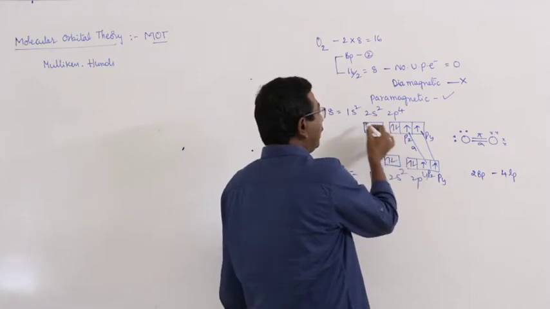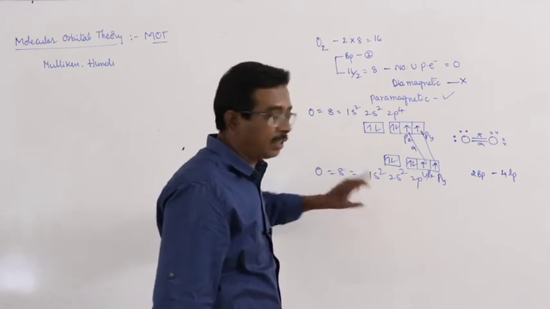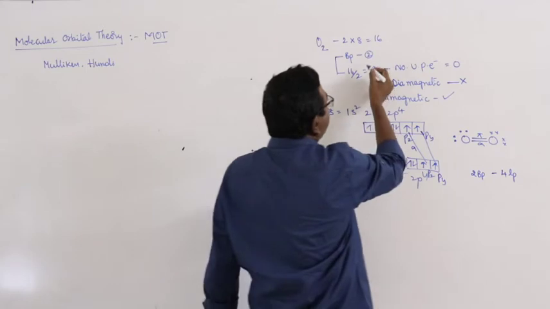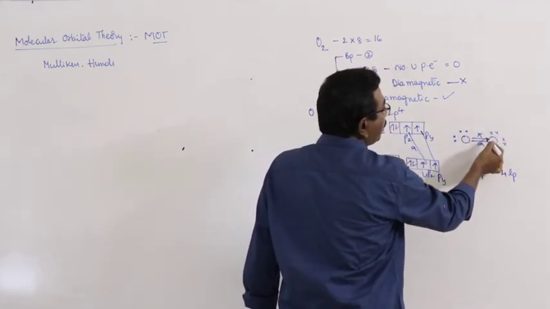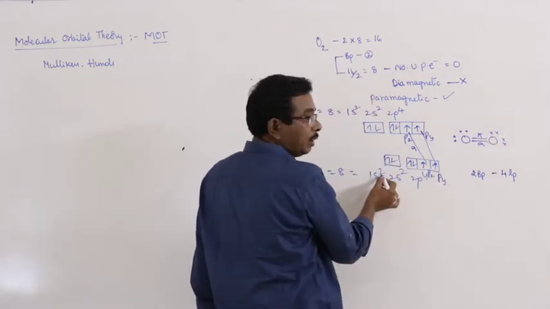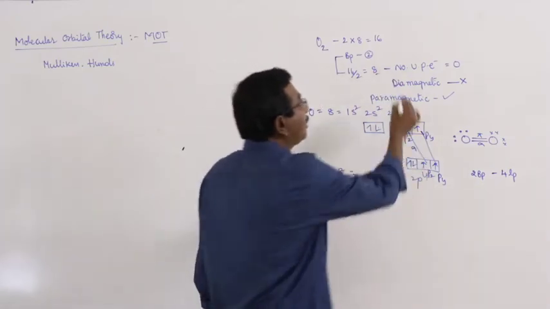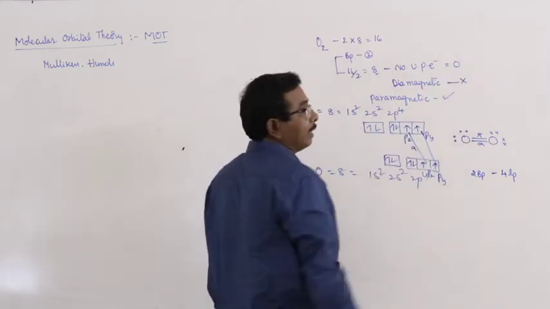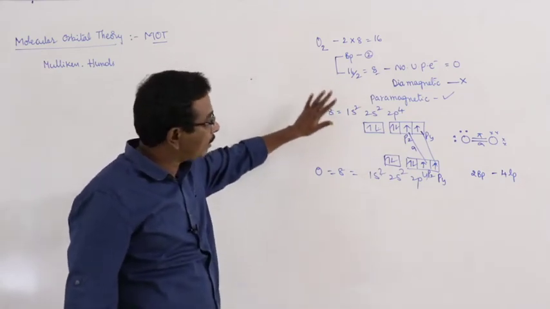There are 2 electrons in each 1s orbital of each oxygen atom. Totally 16 electrons. Total number of electron pairs is equal to 8. 1, 2, 3, 4, 5, 6. 6 into 2, 12. 12 plus 2, 14. 14 plus 2, 16. 16 by 2 is equal to 8. There is no remainder, meaning number of unpaired electrons is 0, so oxygen molecule should be diamagnetic. But experimentally it is found that oxygen molecule is paramagnetic in nature.